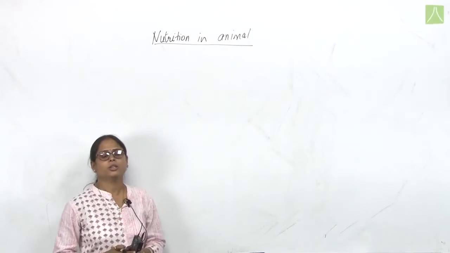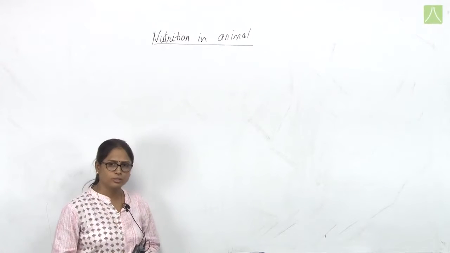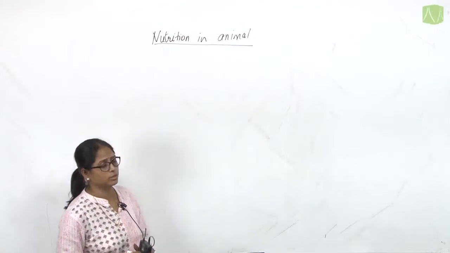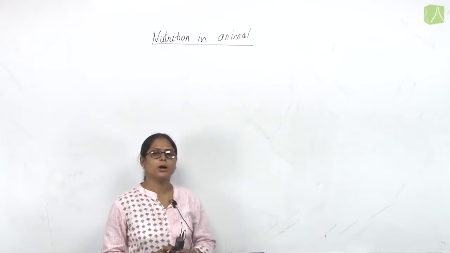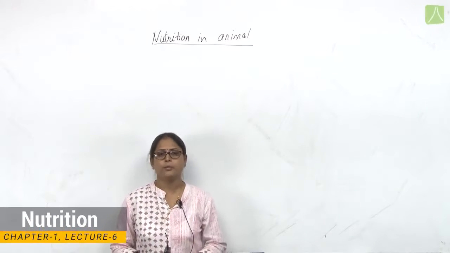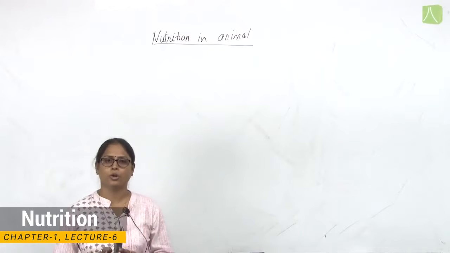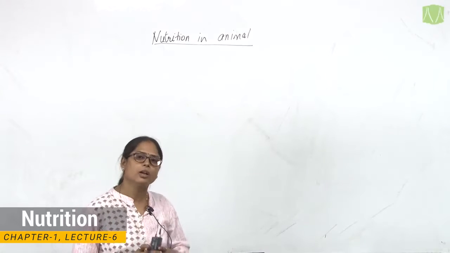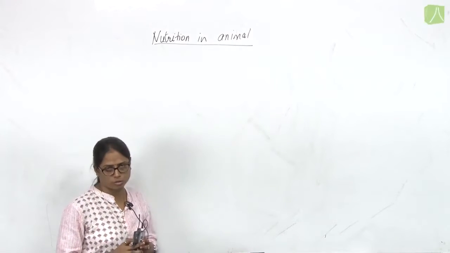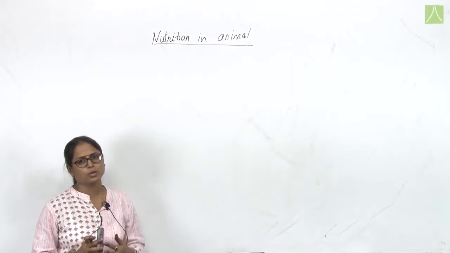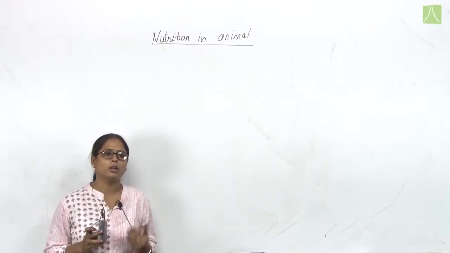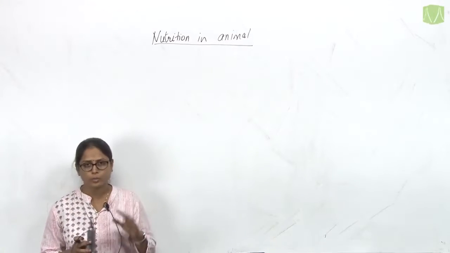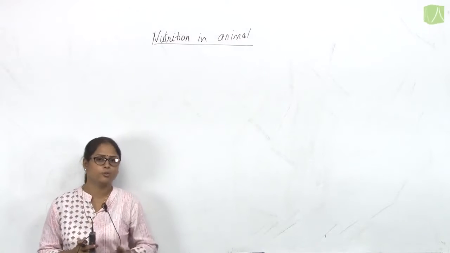Okay, now in today's lecture we are going to discuss nutrition in animals, because we have already discussed nutrition in plants. In plants we discussed the process of photosynthesis. That means we are done with the mechanism of photosynthesis. What is photosynthesis? What are the essential conditions? What are the raw materials? And we have also discussed the raw materials used in photosynthesis.